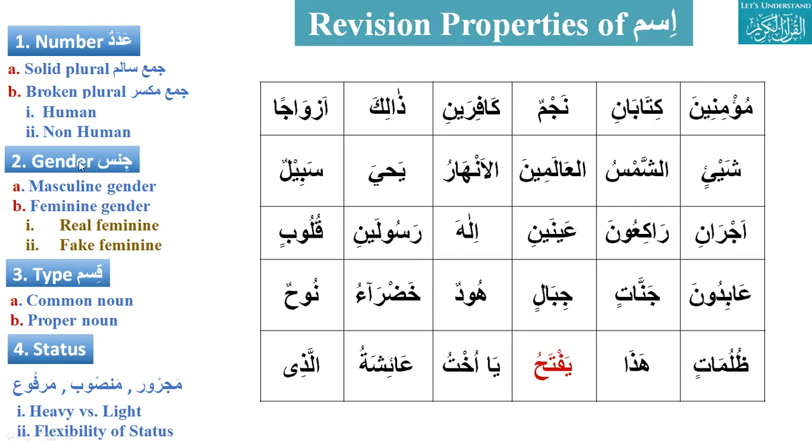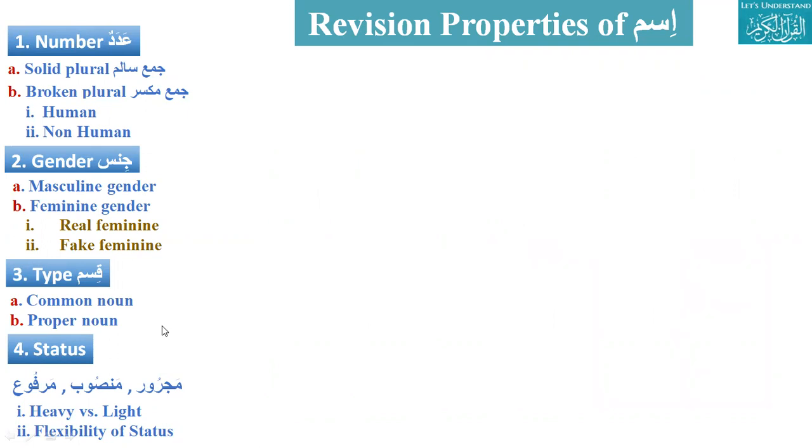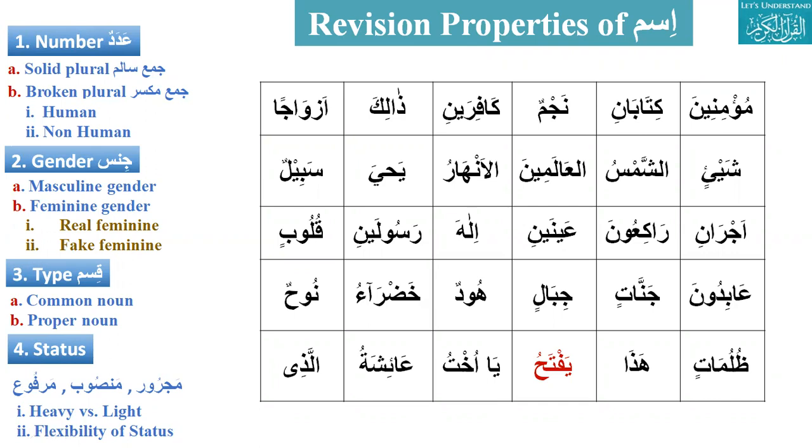Gender. How many genders? There are two genders. Name them. Muzakkar and Muannas. Yes. In English, masculine and feminine gender. And there are status. How many status? Sorry, three status. Okay, name them. Majroor, mansoob, and marfu. Don't take too much time, please.